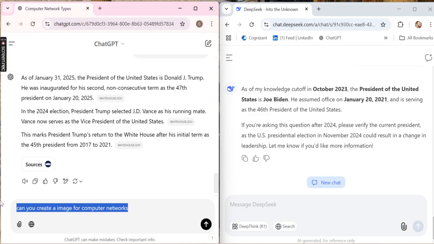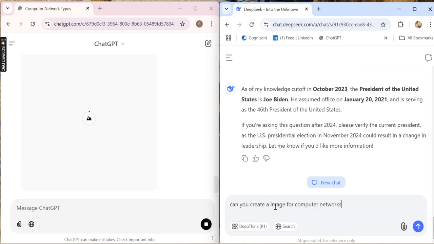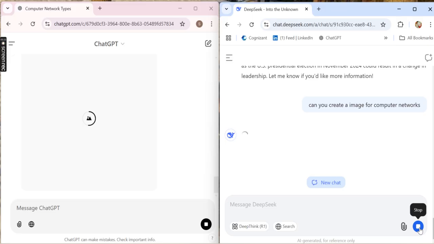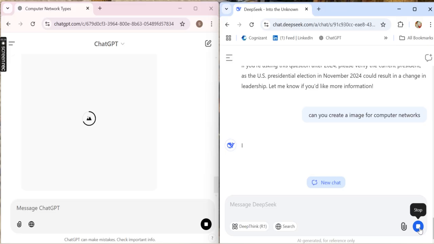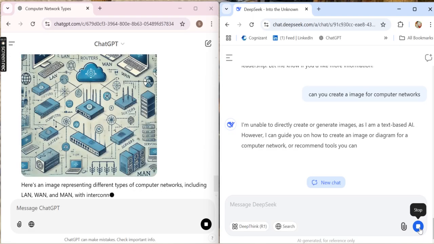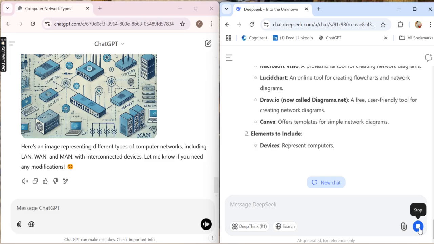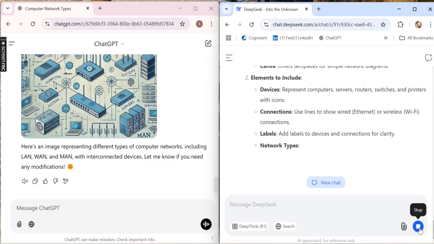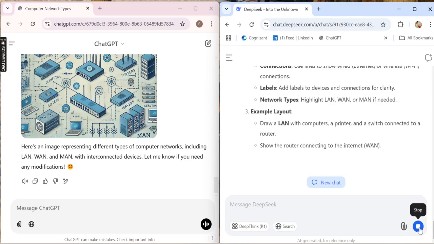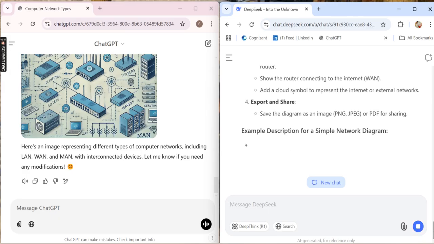It will give it. You can check it out now, and I'm going to ask DeepSeek now. So I think yes, it is unable to directly create an image. We have to use some predefined apps, other apps only.